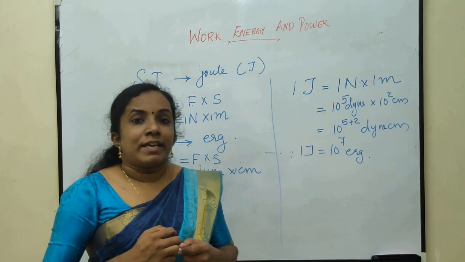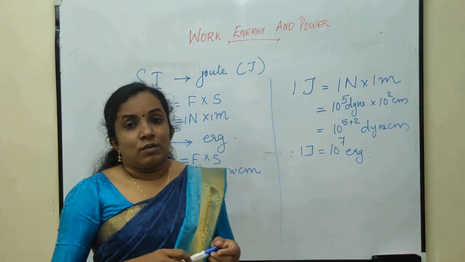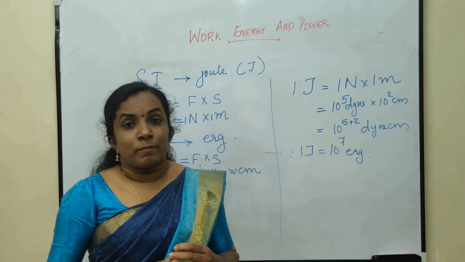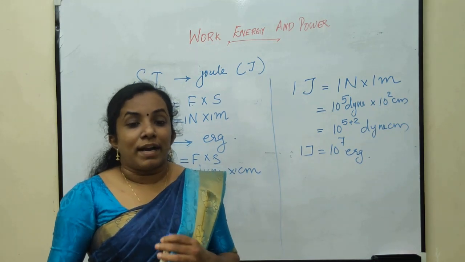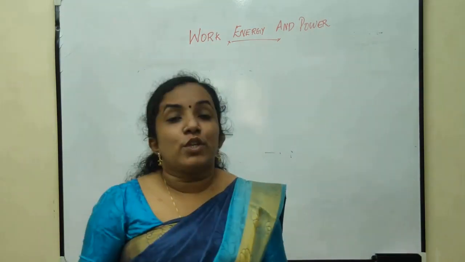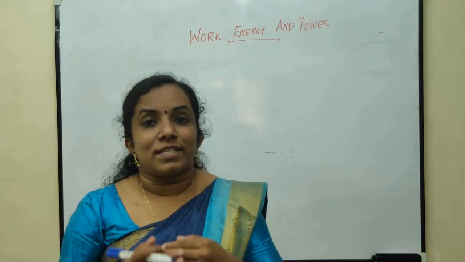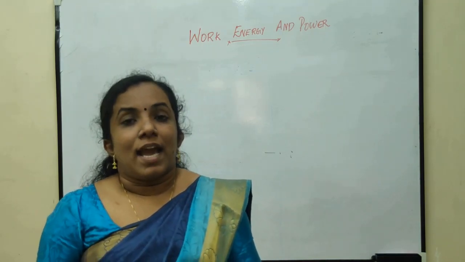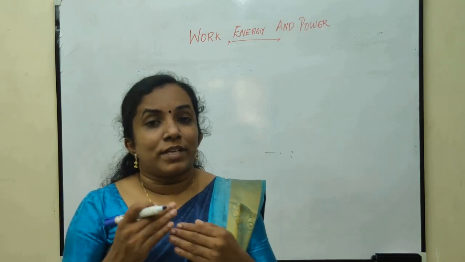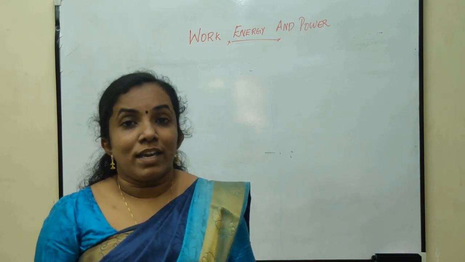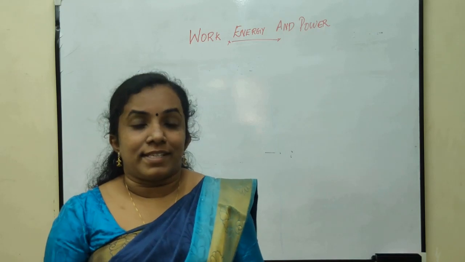Now, we can learn the expression for work done by gravity. Force due to gravity is an important force which acts on all the bodies in the earth. And due to the force due to gravity, the body gets weight.